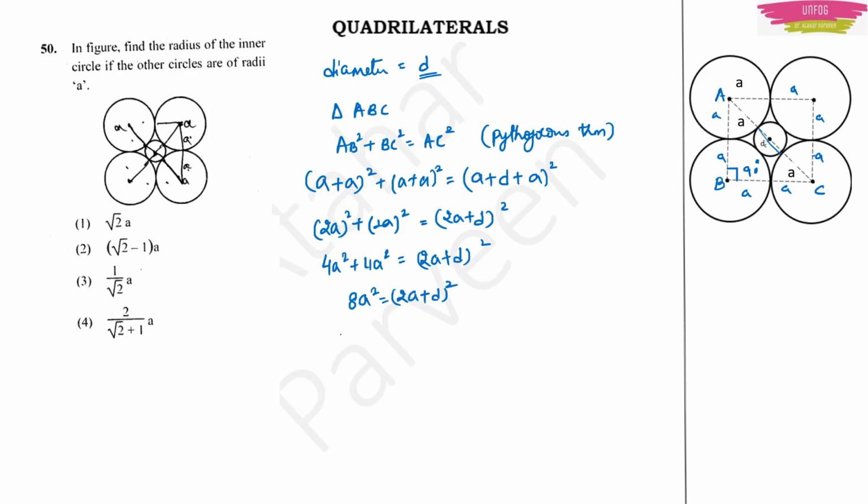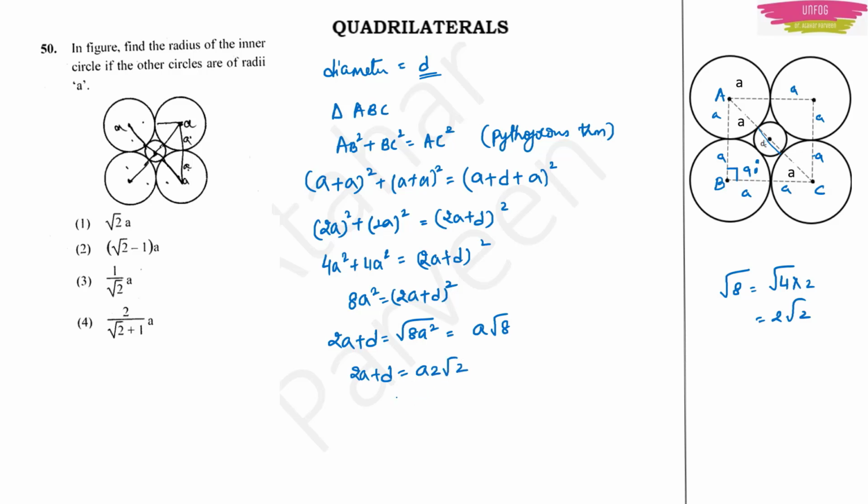I'll take the square root on the right-hand side, so this is equal to the square root of 8a square. So this will be a into root 8. Root 8 will be root of 4 into 2, or 2 root 2, right? So I can write 2a plus d is equal to a times 2 root 2.